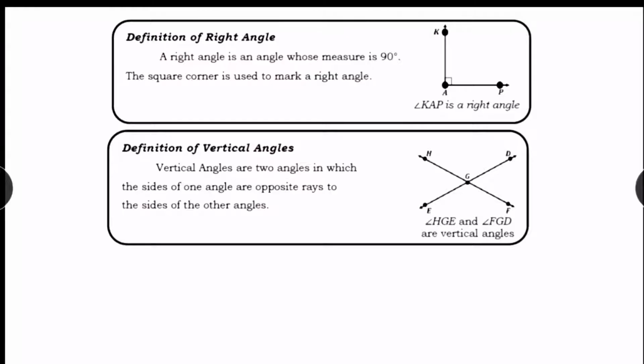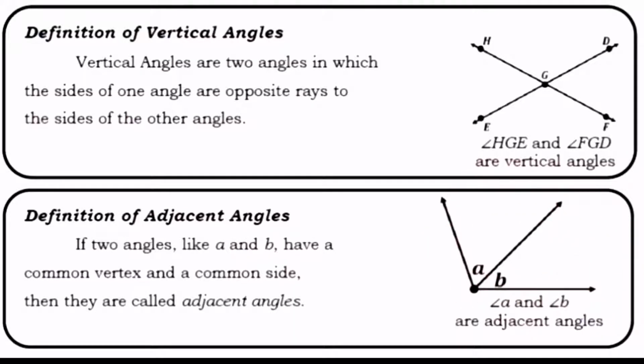And also, angle HGD and angle EGF are vertical angles. How about this figure? Is this an angle? Yes. But as you can see, there are two angles, angle A and angle B. This is what we call adjacent angles. If two angles like A and B have a common vertex and common side, then they are called adjacent angles. Angle A and angle B are adjacent angles.